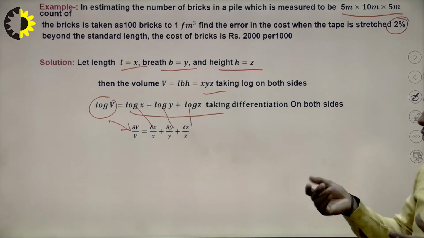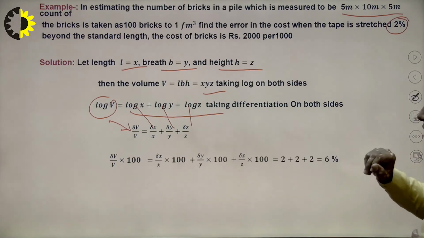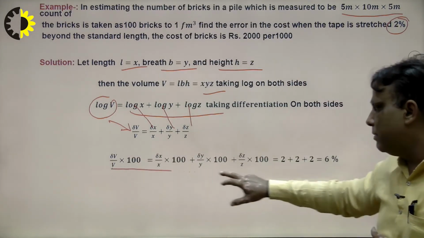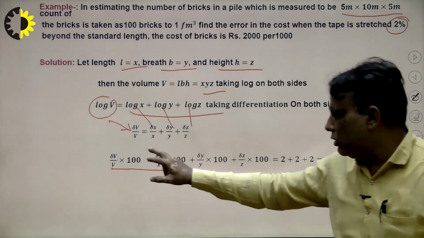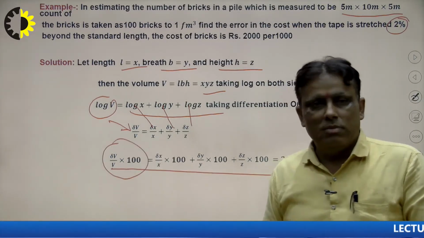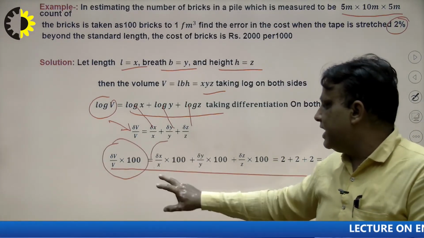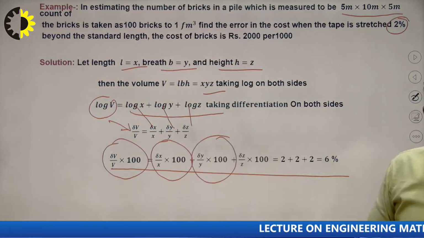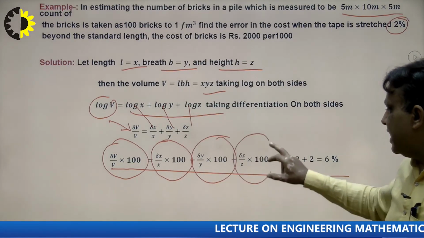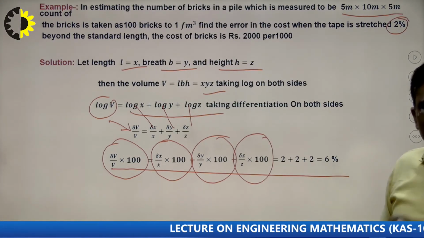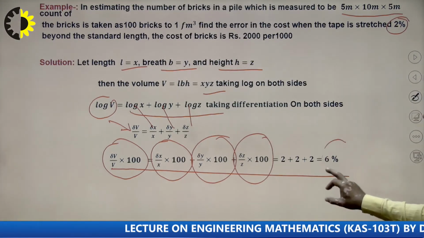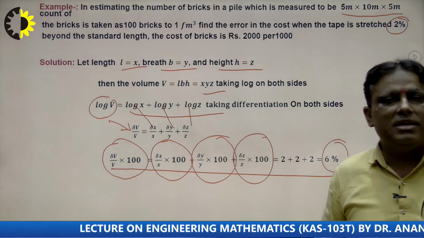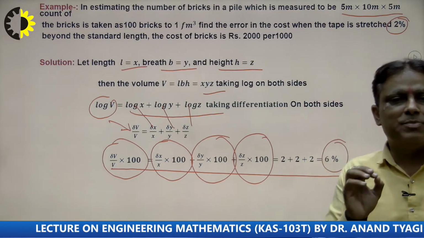This is the percentage error in volume, this is the percentage error in length, this is the percentage error in breadth, and this is the percentage error in height, each equal to 2, 2, 2, 2. So this is 6. That means at the time of measurement the volume is in error by 6%.